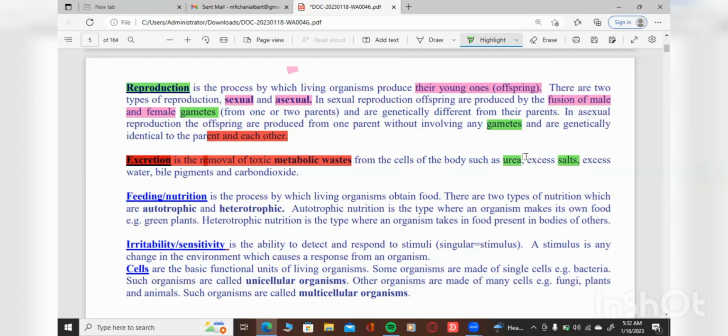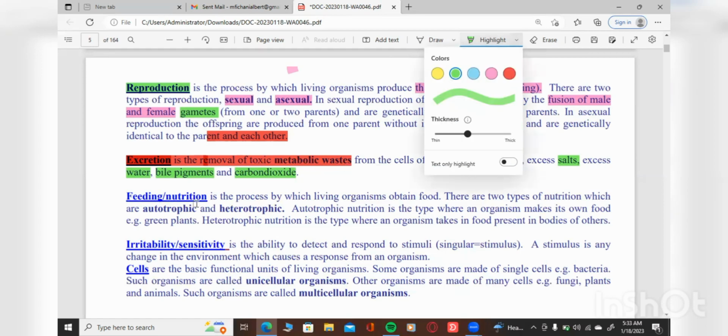So excess salt, we have excess water. All right, you need water, but there will be some water that will need to go out from your body through sweat, through urinating, right? Bowel pigments, and also the carbon dioxide. These are just some of the toxic metabolic wastes that are not needed in the body.